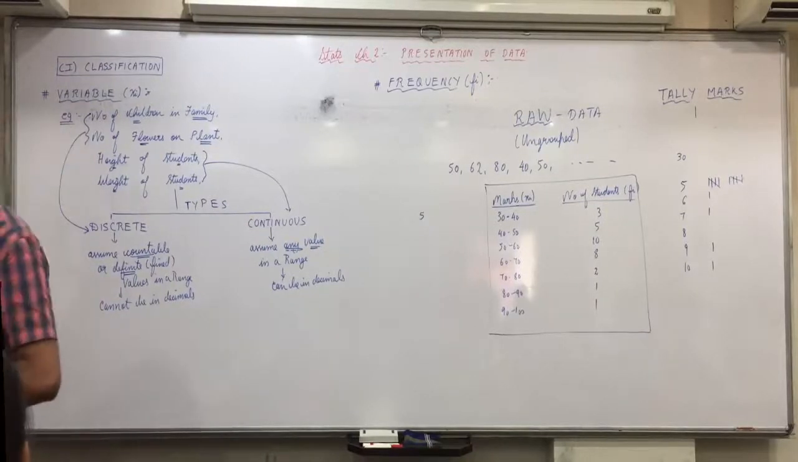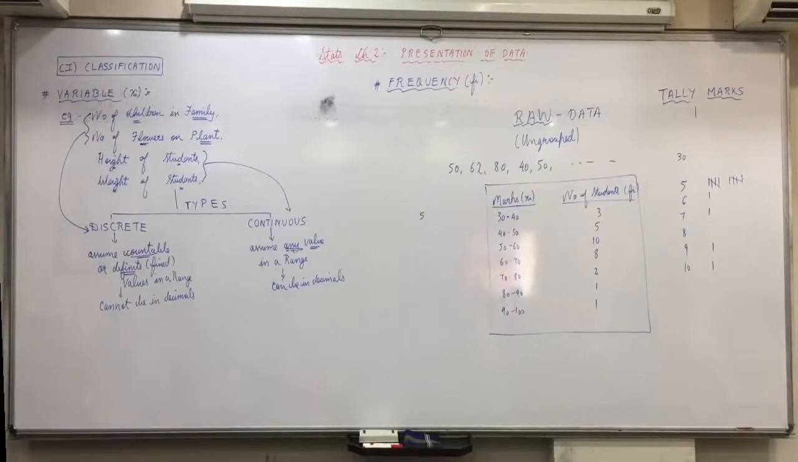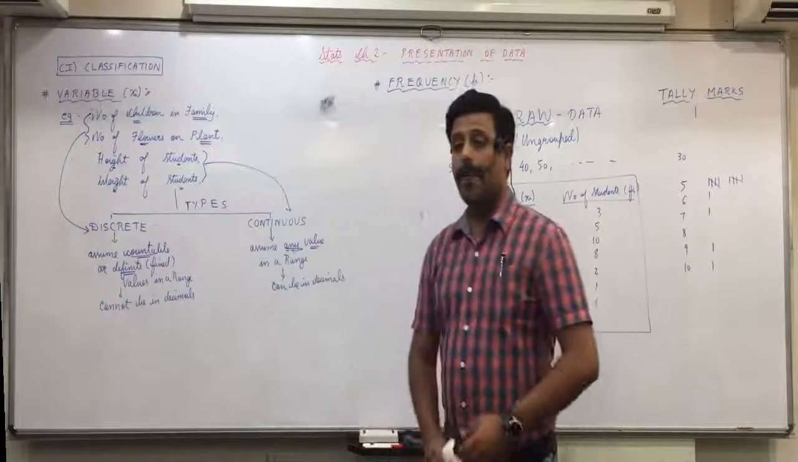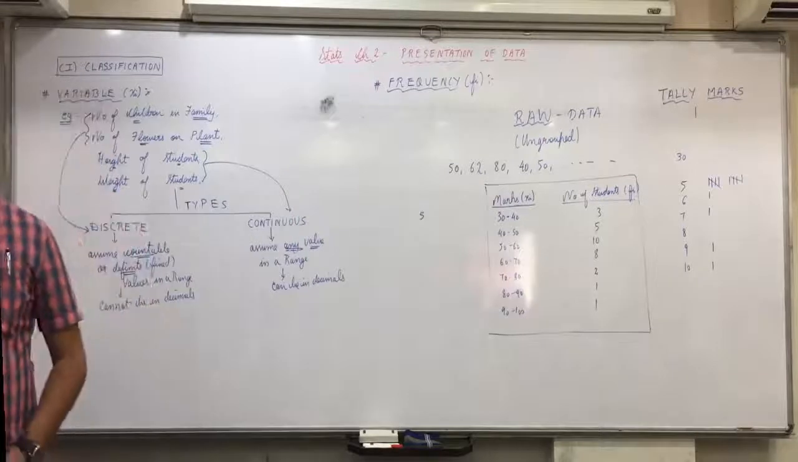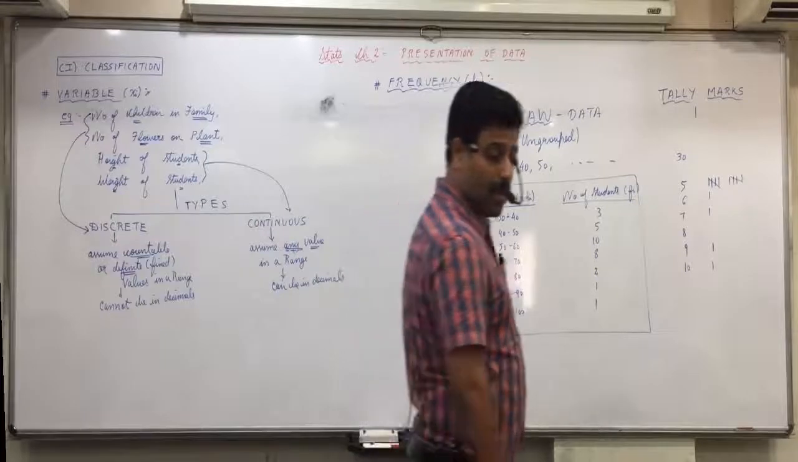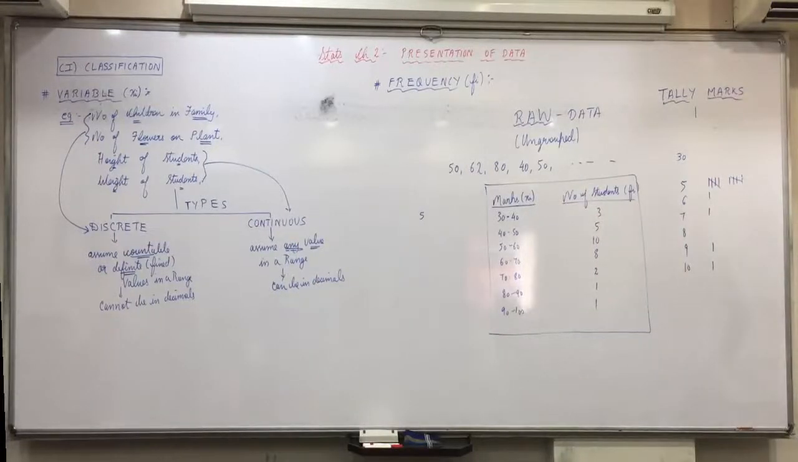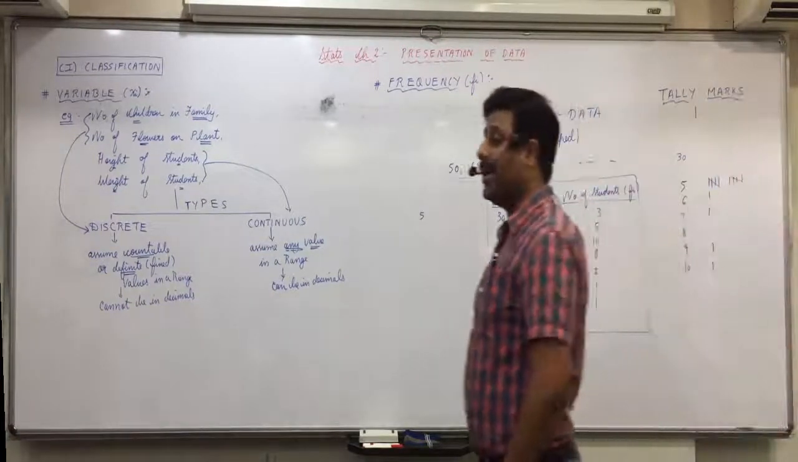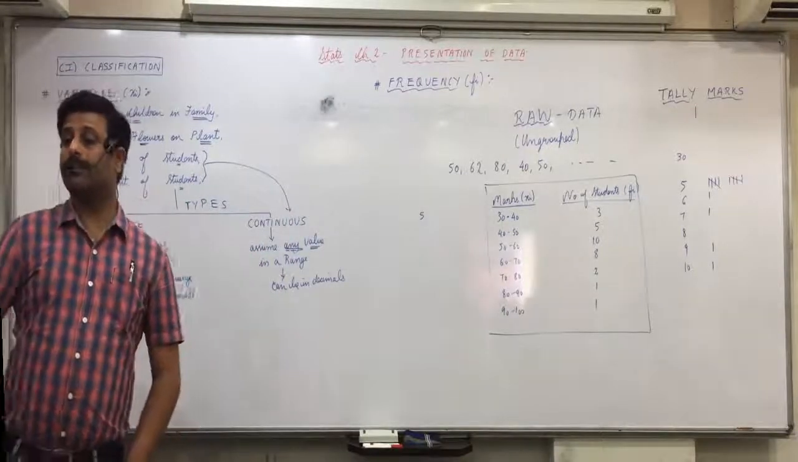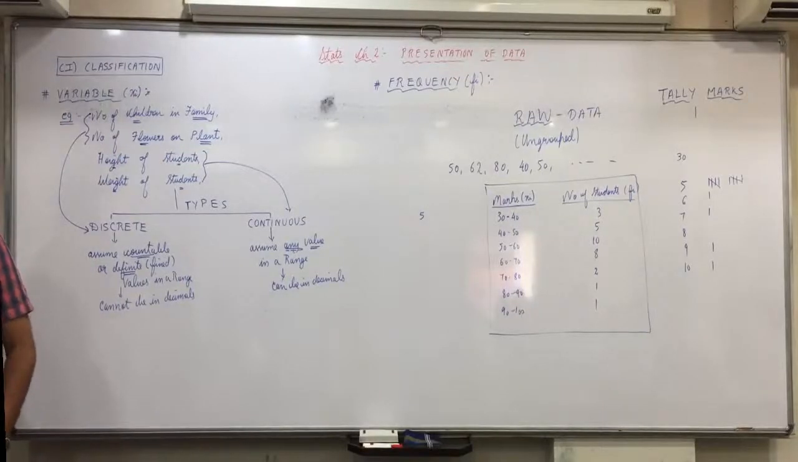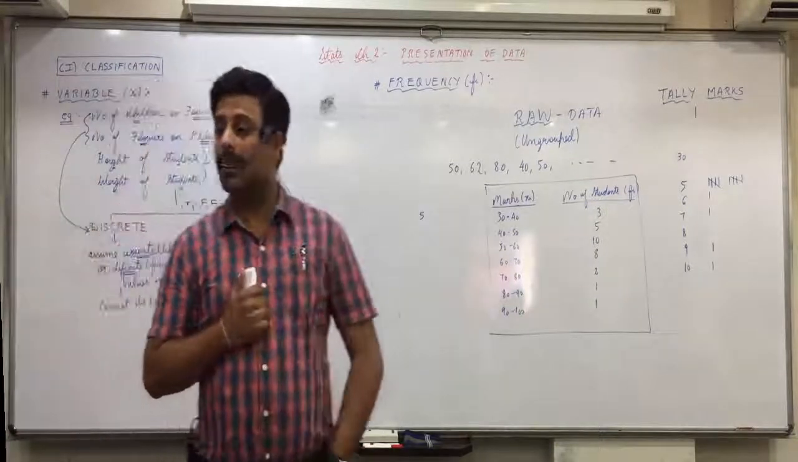Okay, so meaning of classification right now. Then we'll wind up today's lecture. Meaning of classification: the process of grouping the raw data in systematic form of variable and frequency is called classification. Any confusions in that?